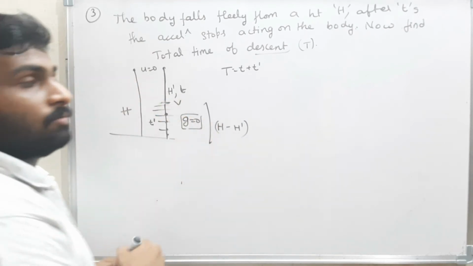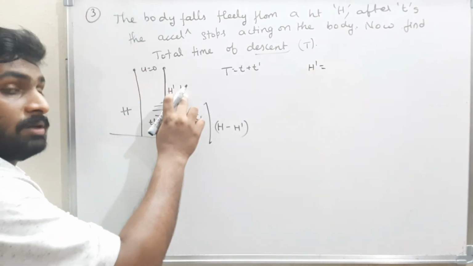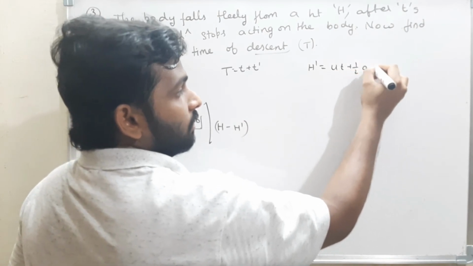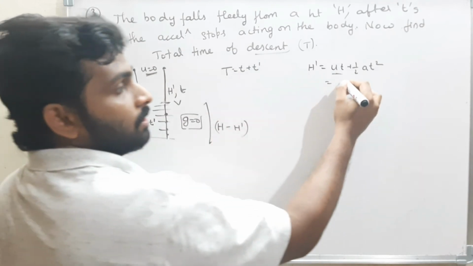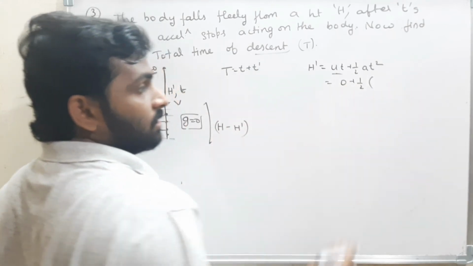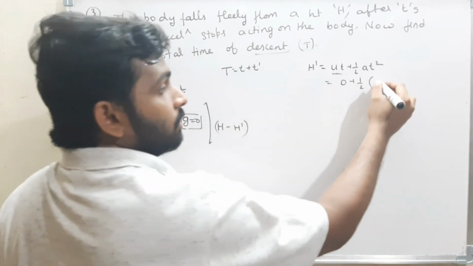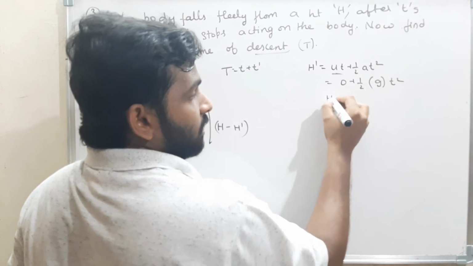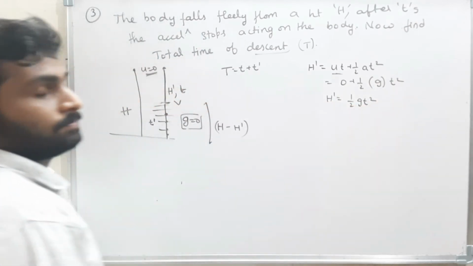Now, what is h dash? What is the distance traveled by the body in time t seconds? It is u t plus half a t square. The initial velocity of the body is 0, plus half into the acceleration due to gravity. When the body is falling down, the acceleration due to gravity is positive, therefore g, and the time is t seconds. Therefore, h dash is half into g t square.